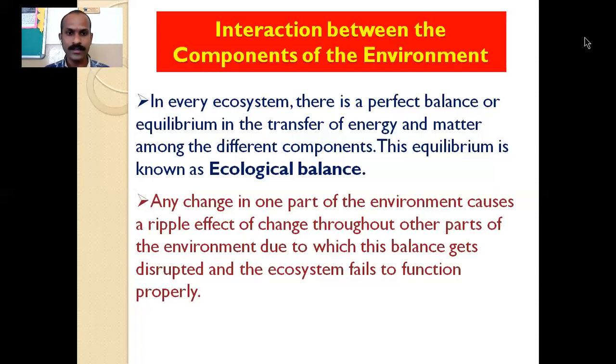It has a ripple effect throughout the environment, that forest animals are frequently coming into the human settlements. Why? Because their abodes, their homes are reduced. Okay, it means even if a single part of the environment is changed, it causes a total effect on the other parts of the environment also.